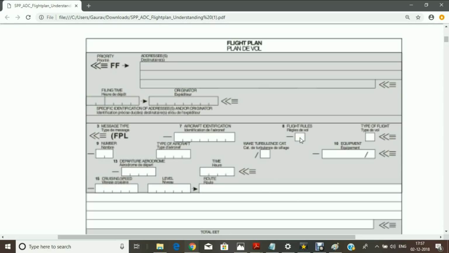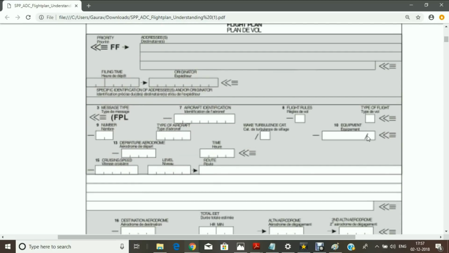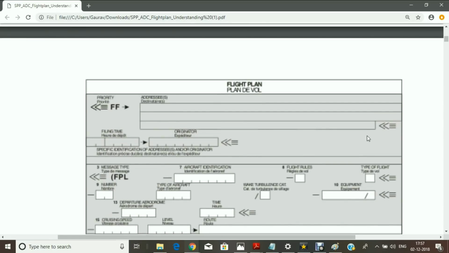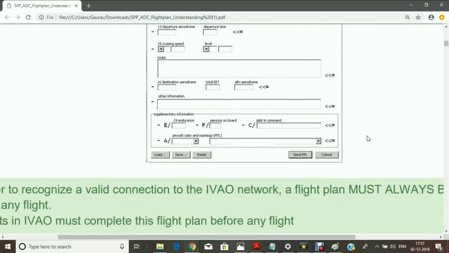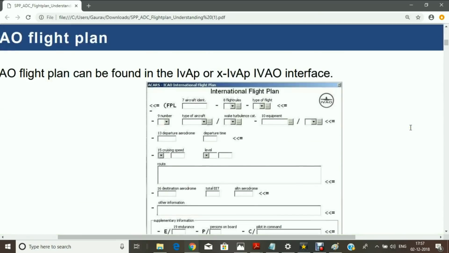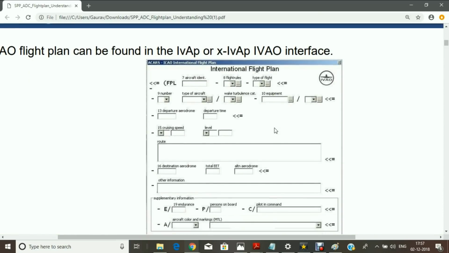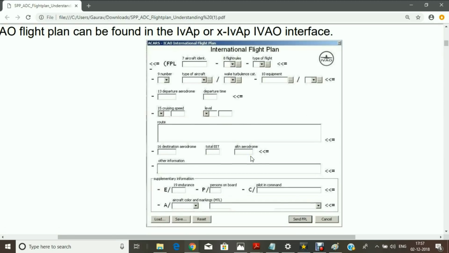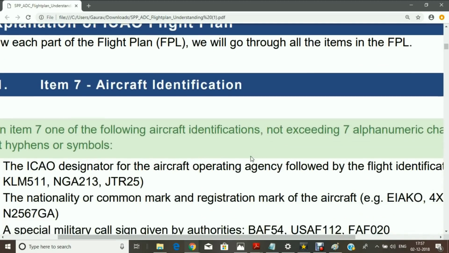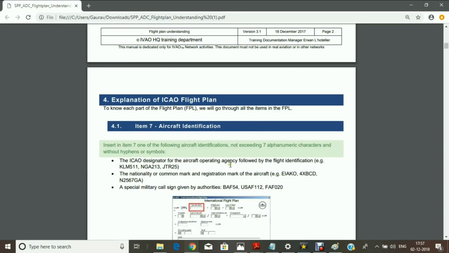And if you are taking off with a VFR flight and then will change over to IFR, in that case you have to write Zulu. Likewise, where you are changing your flight rules has to be mentioned here. Type of flight is the next point. You can see here, this is the electronic format of the same flight plan, and it is also written here.